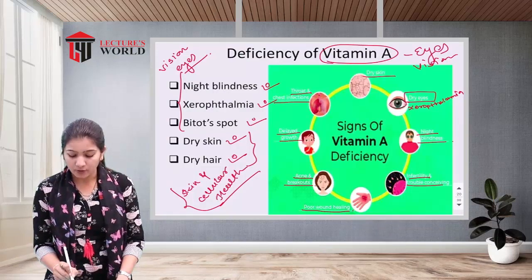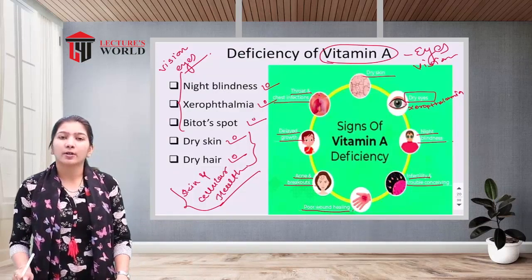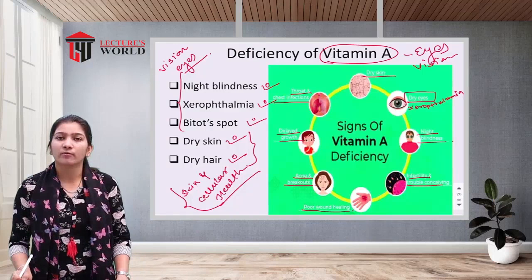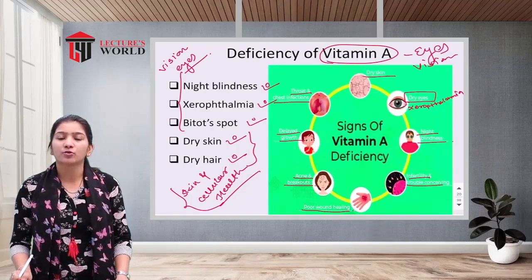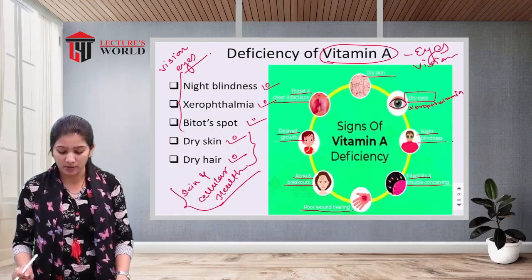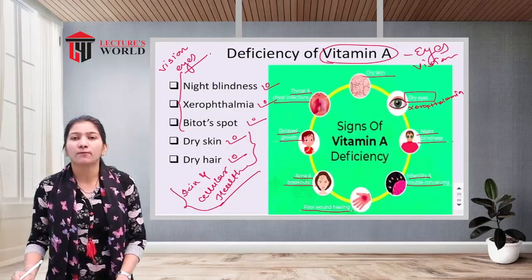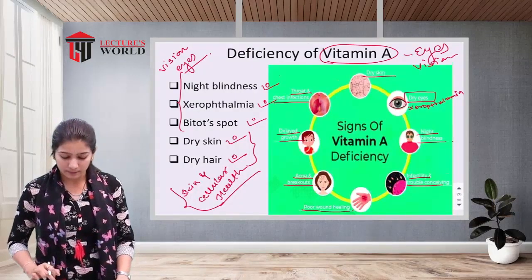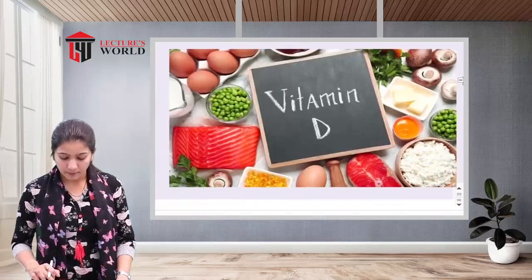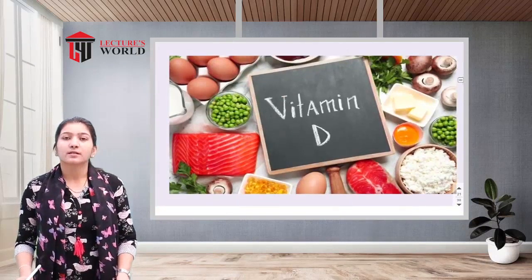And delayed growth. So in the early period of time, if there is a deficiency of vitamin A in the body, that may lead to retarded growth in children. So these all are the deficiency effects of vitamin A. Next is vitamin D.